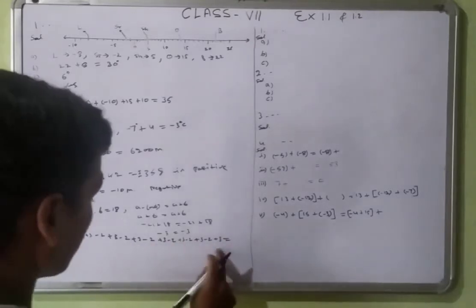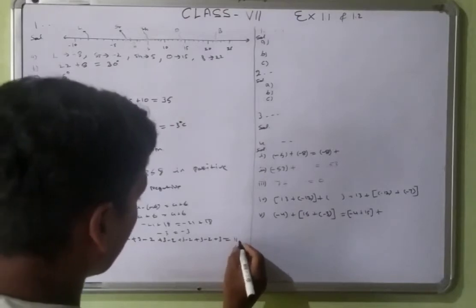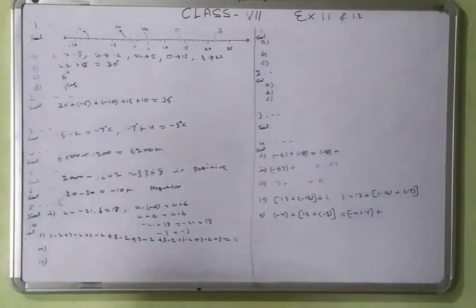So the conclusion of that one is 11. So in 11 steps he will reach the water.